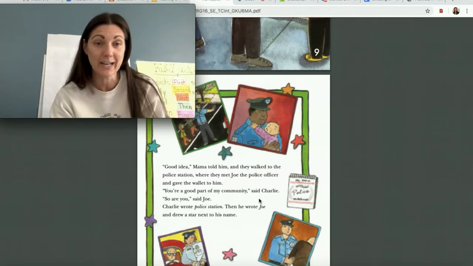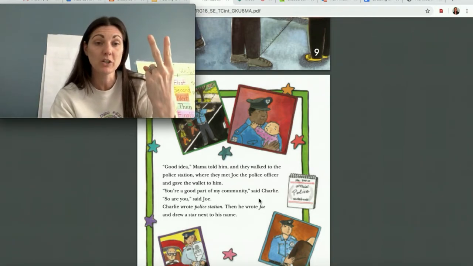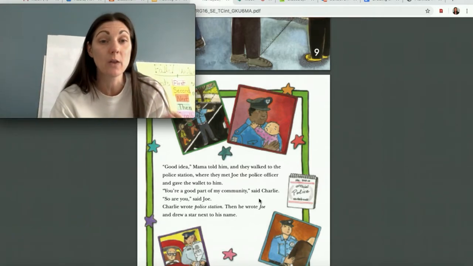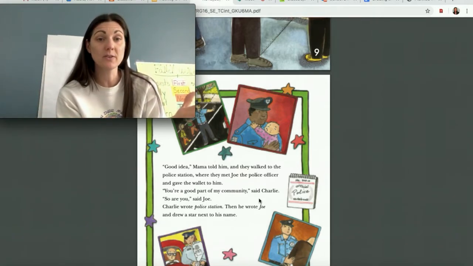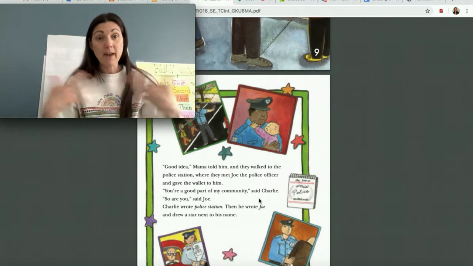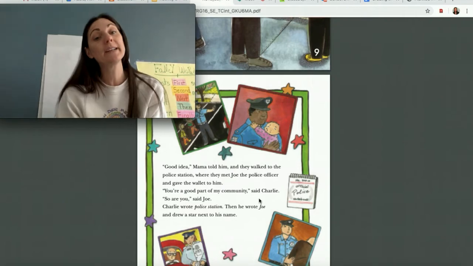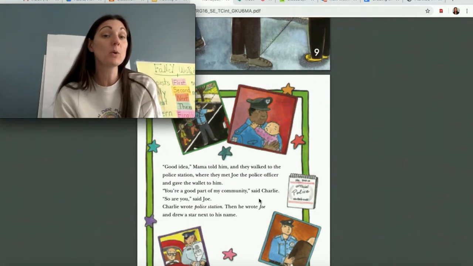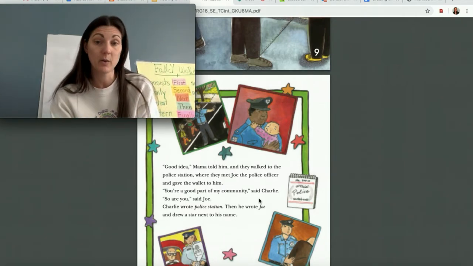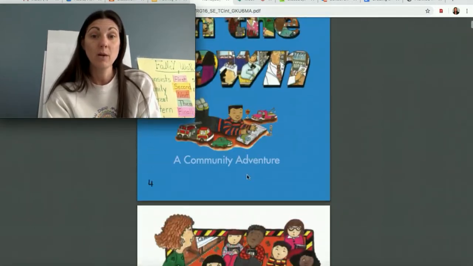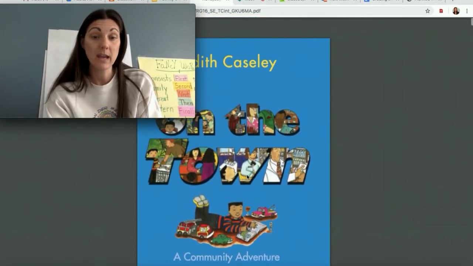That is still reading. So read the words, read the pictures, and the final way is to retell the story. Now we can retell the story because we've already read it together, right? We read it together yesterday. So we can retell it. And when you retell the story, you tell about the most important points in the story, okay? So I'm going to go back here to the beginning, On the Town.